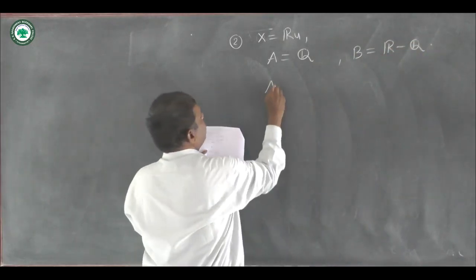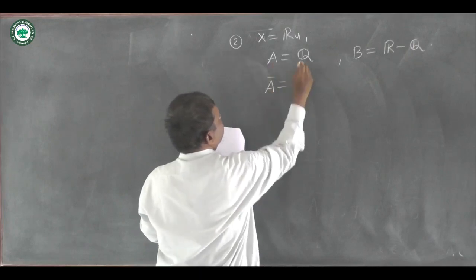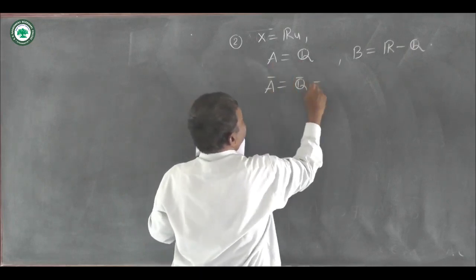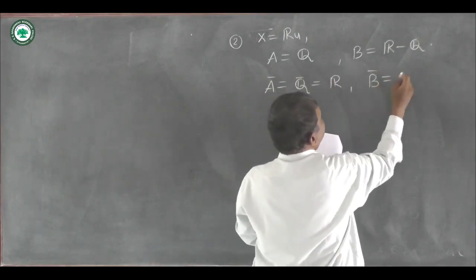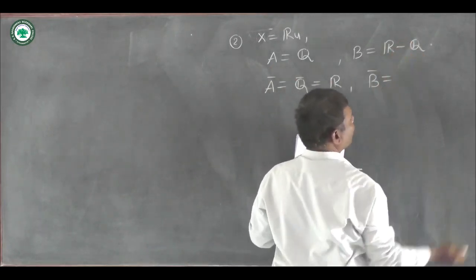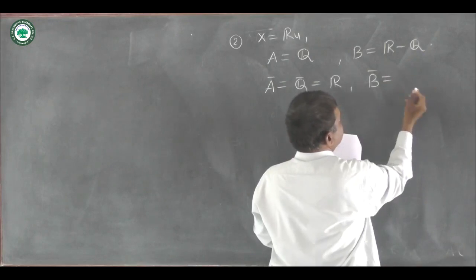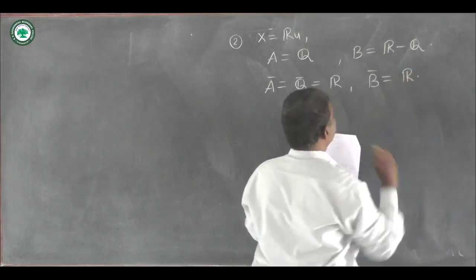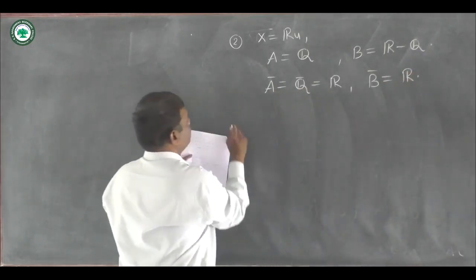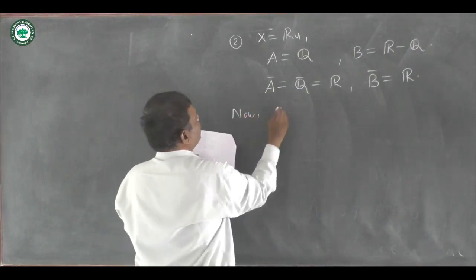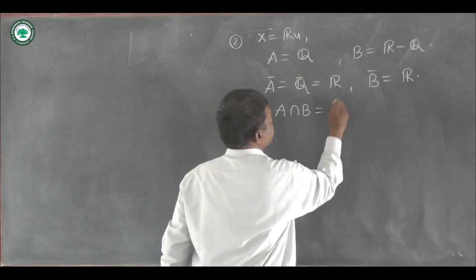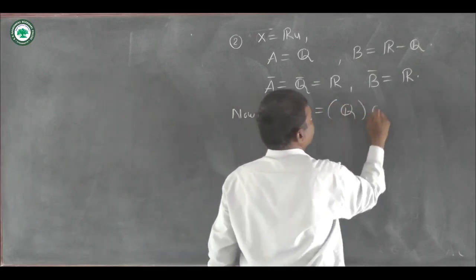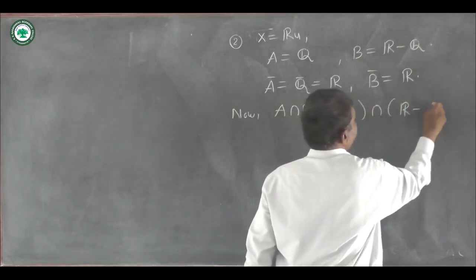Then remember closure of Q is R, and closure of B, that is closure of the set of all irrational numbers, is also R. Now A intersection B is the intersection of Q with its complement.